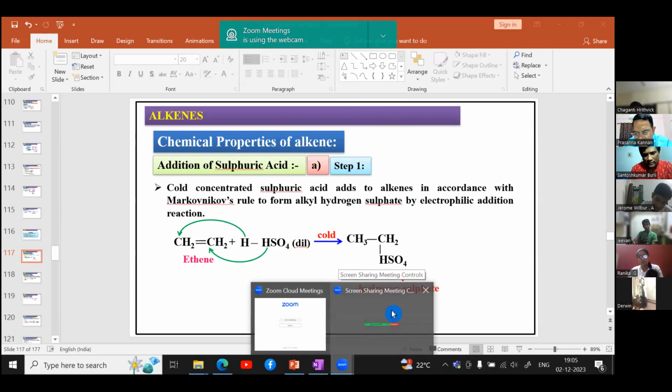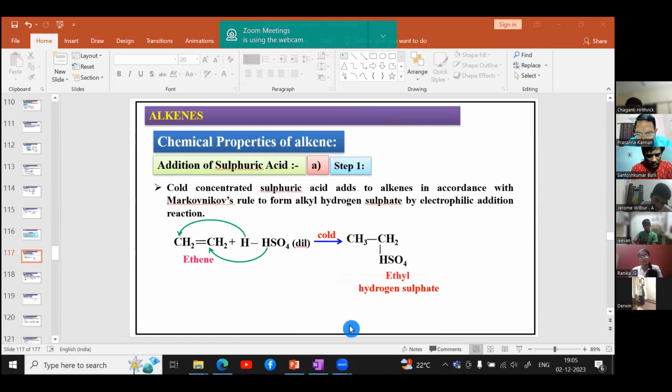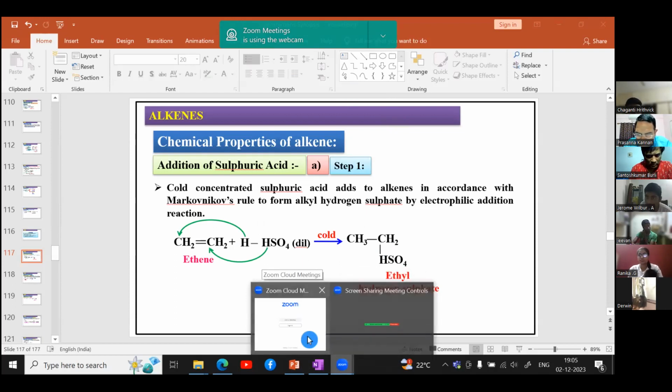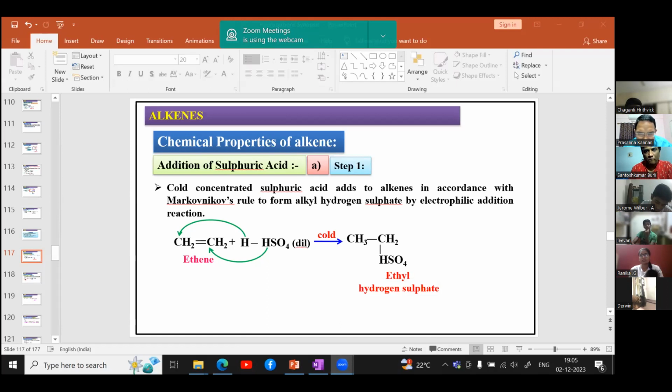Shall we conclude today's session, sir? Sure, sir. Students, please revise all the properties and all the reactions, preparations and properties. All these are chemical reactions. You have to write every reaction and see. Okay. Then that is when you'll become very strong in them. So please follow that. And I request, sir, these slides also can be shared. Yes, after completing this chapter, I'll share the slides. Sure, sir. So meanwhile, students, please take your textbooks and do all these equations and all the points sir has mentioned. Please go through them, revise them today itself.